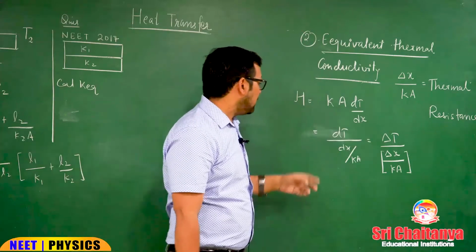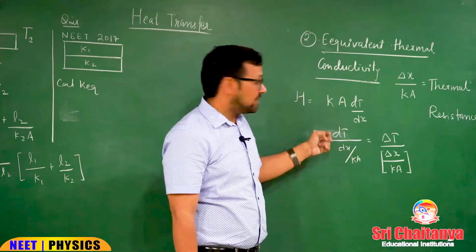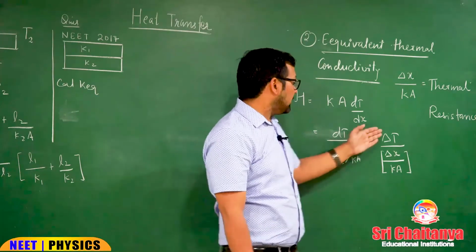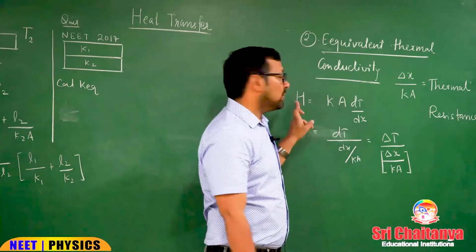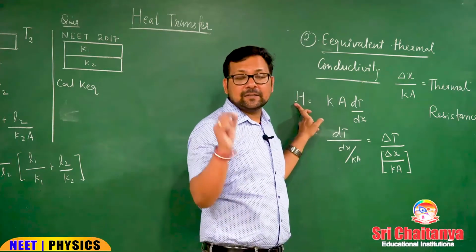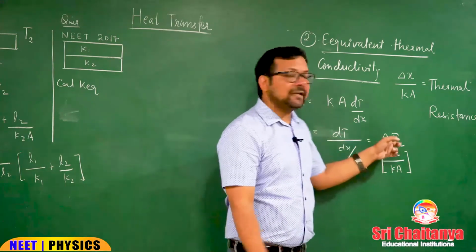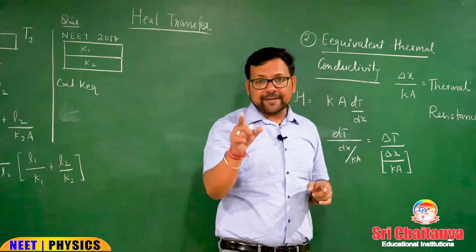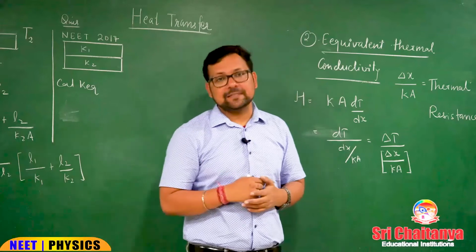It can be rearranged as dT, temperature difference, upon dx upon KA, or delta T upon delta X upon KA. What is H? This is the rate of flow of heat, flowing rate. What is delta T? This is the flowing cause. Flowing rate is equal to flowing cause divided by the resistance.